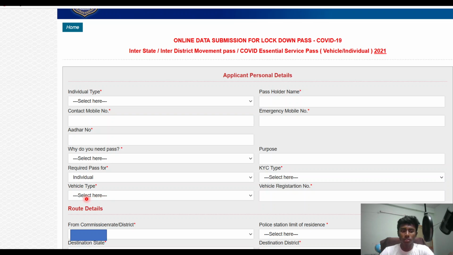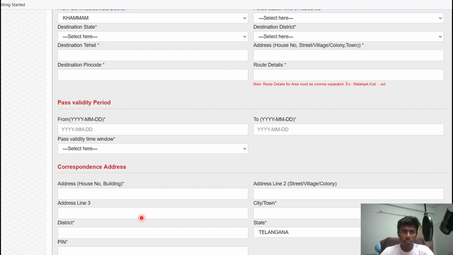And you also have to select the vehicle type, for example 4-wheeler, 2-wheeler, heavy vehicle, and you have to also write your vehicle registration number here. After that, you have to fill in your route details, from where you are traveling, and after filling in all these details, you have to fill in the destination state where you have to go, your destination district, your address, house number, street, village, colony, town, destination pin code, and route details.